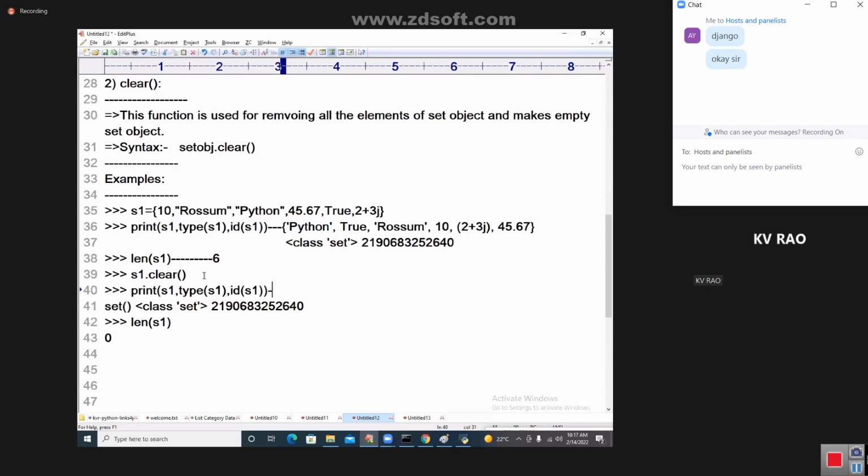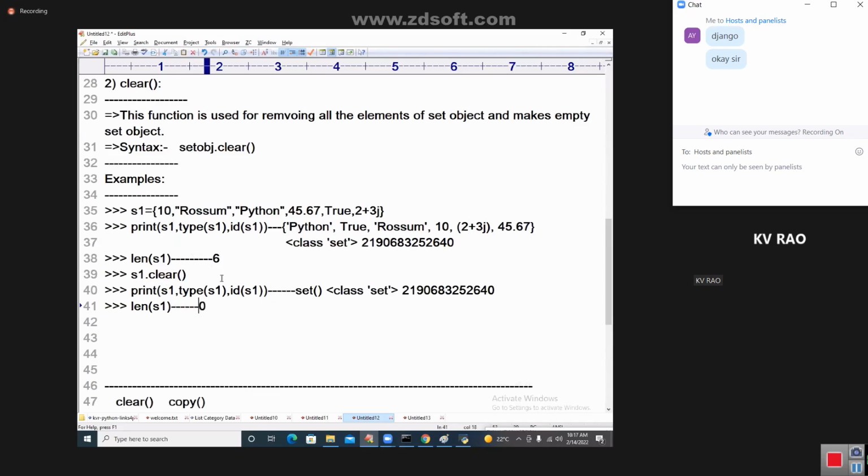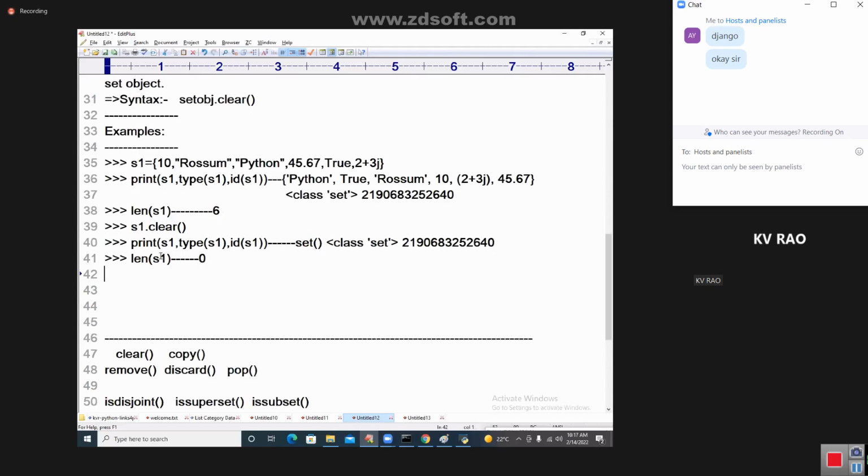So finally we got len of S1, and we got the elements here. Ultimately, we understand the discussion here. Len of S1 gives the data like this. Fine. Next I'm going to discuss another related topic.